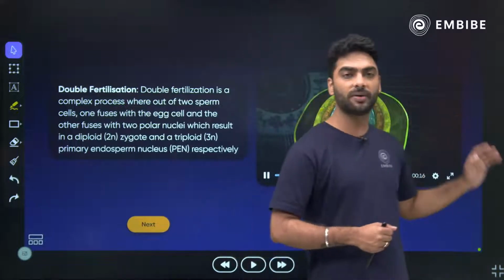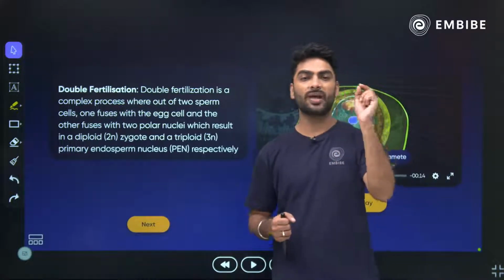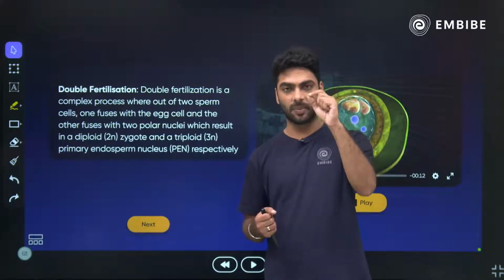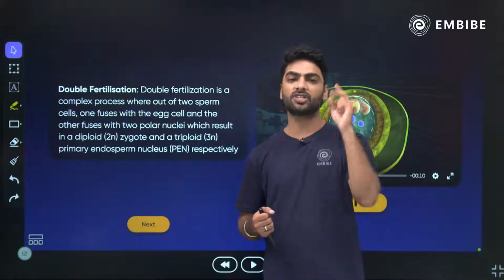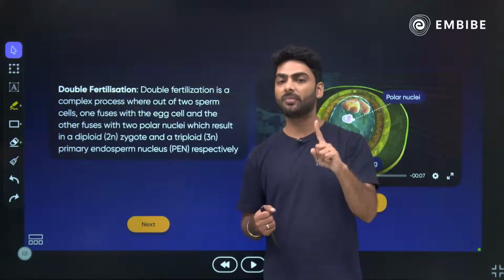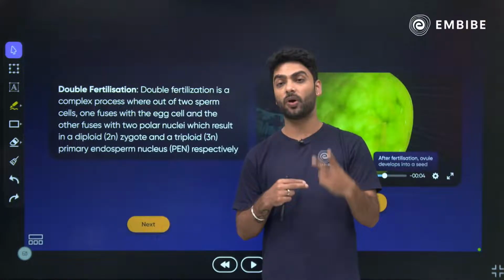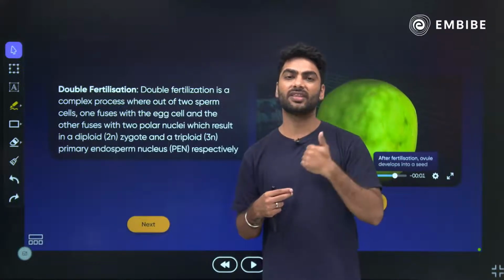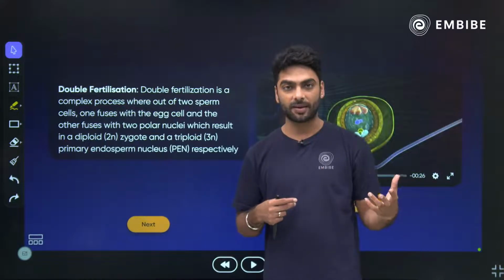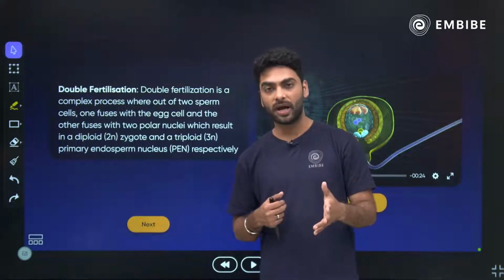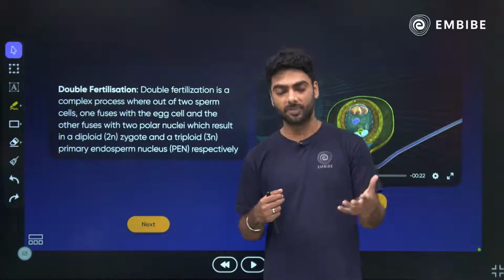Talking about double fertilization, what happens is, when a pollen grain lands on the stigma, it generates a pollen tube in which there are two male gametes. One male gamete fuses with the egg cell and the other male gamete fuses with two polar nuclei. The one that is fusing with the egg cell is called syngamy, and the one that is fusing with two polar nuclei is called triple fusion.